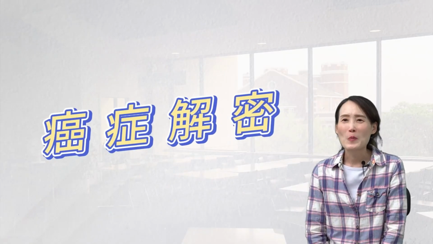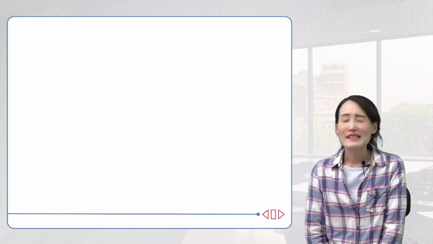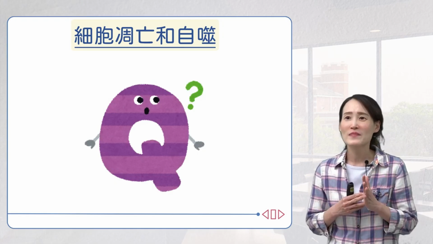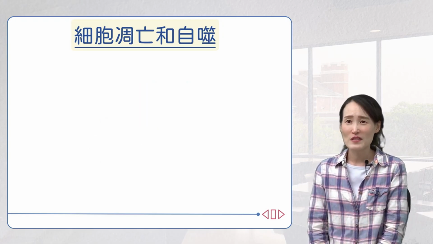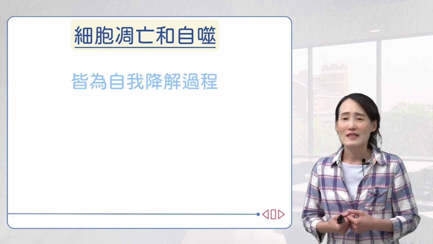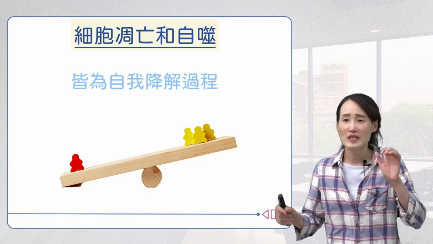Dear students, we have now come to the second half of the final unit. Next, the teacher will introduce apoptosis and autophagy. So, what's the difference between apoptosis and autophagy? Both apoptosis and autophagy naturally occur inside our cells. They are processes of self-degradation. In fact, they help maintain a balance in the life cycle of our cells.